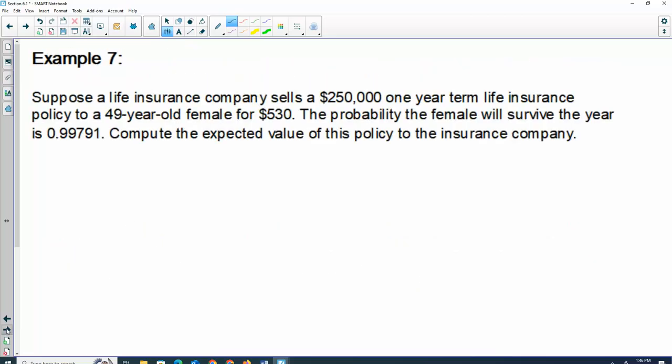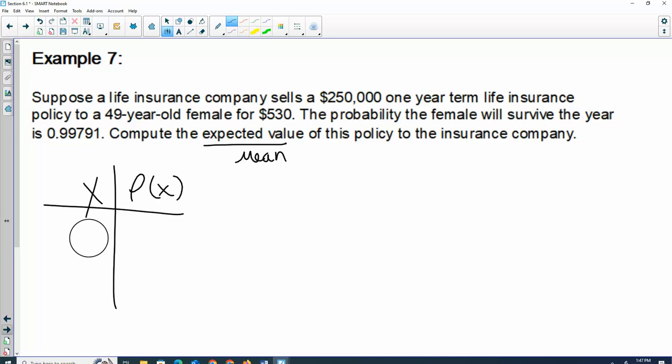All right, so let's look at this one. Suppose a life insurance company sells a $250,000 one-year term life insurance policy to a 49-year-old female for $530. The probability the female will survive the year is 0.99791. Compute the expected value of this policy to the insurance company. Expected value means what? The mean. Okay. If I want to get my mean, I need my x times p of x.